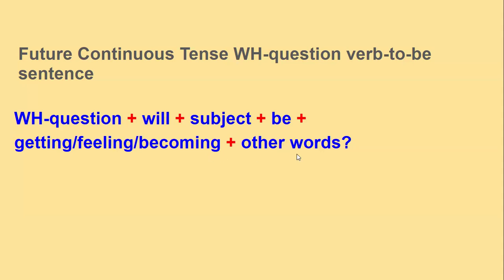And then lastly, we need other words. So this is the structure of the future continuous tense WH question verb-to-be sentence. You now understand the structure. We can therefore apply the structure and the rules associated with it by doing some exercises in the following slide.